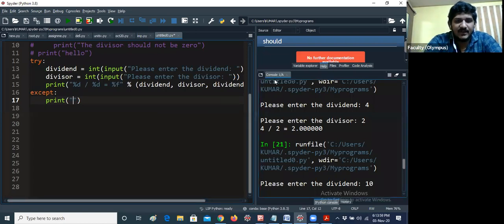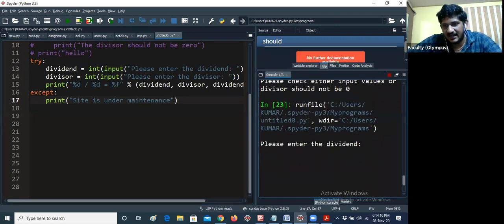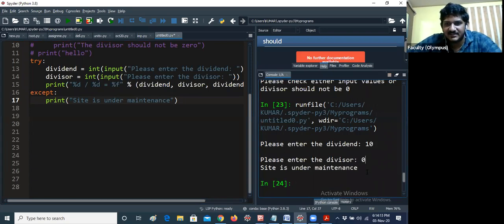That means if anything wrong happened, it is just like a site is under maintenance. They will put it like that. If you're trying to book the tickets, I'm telling in a different way, but it is not the program for that. The site is under maintenance, it is getting displayed like that.